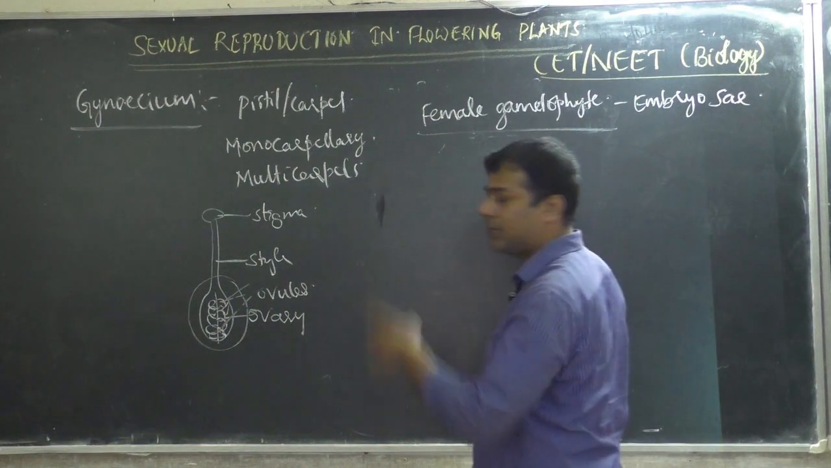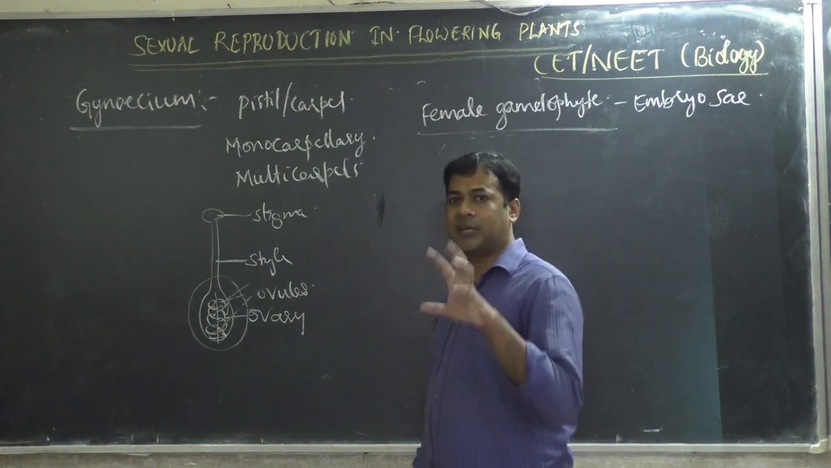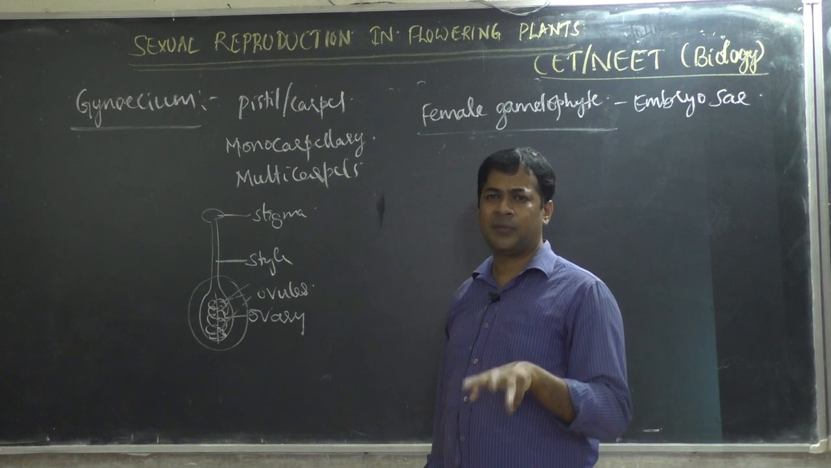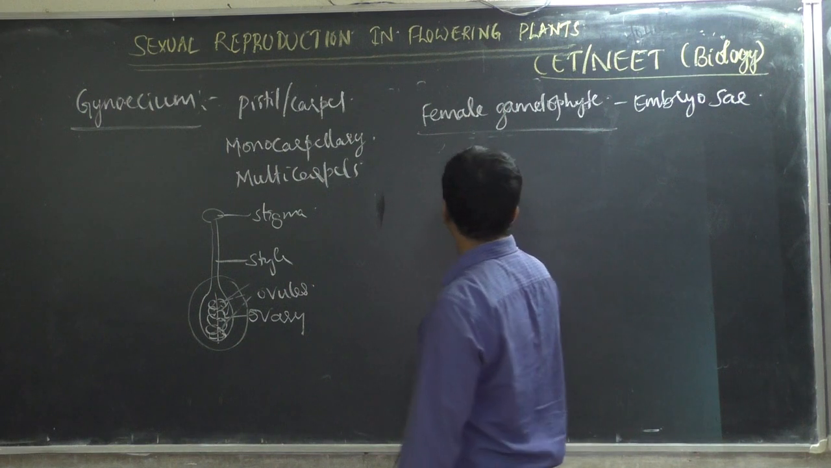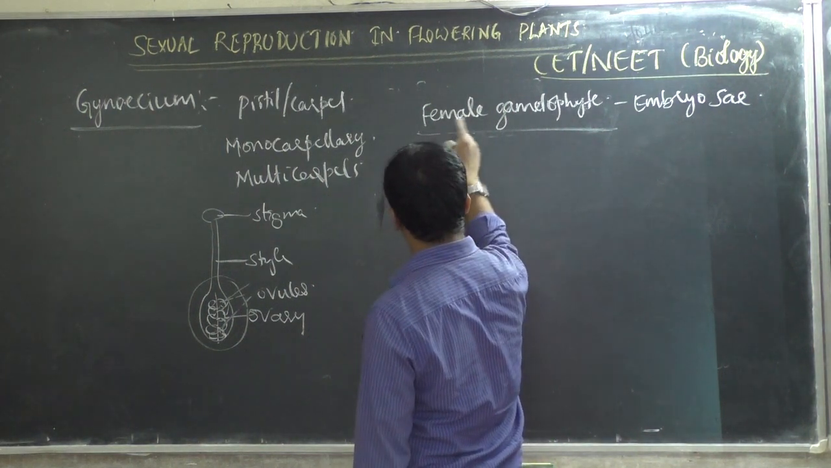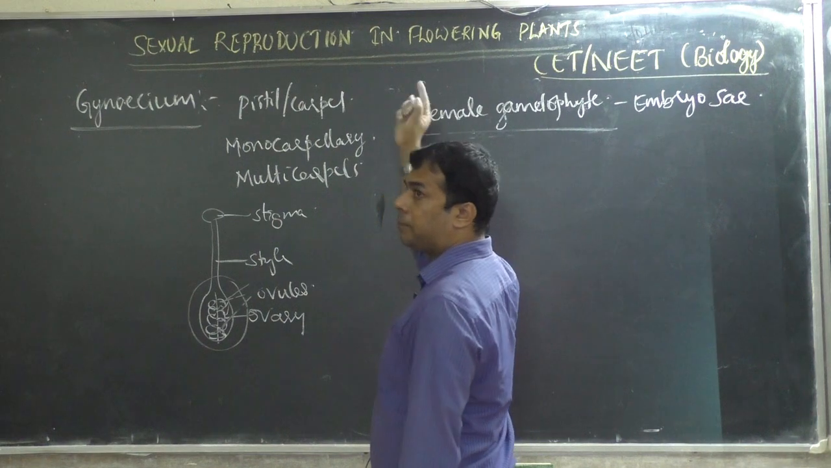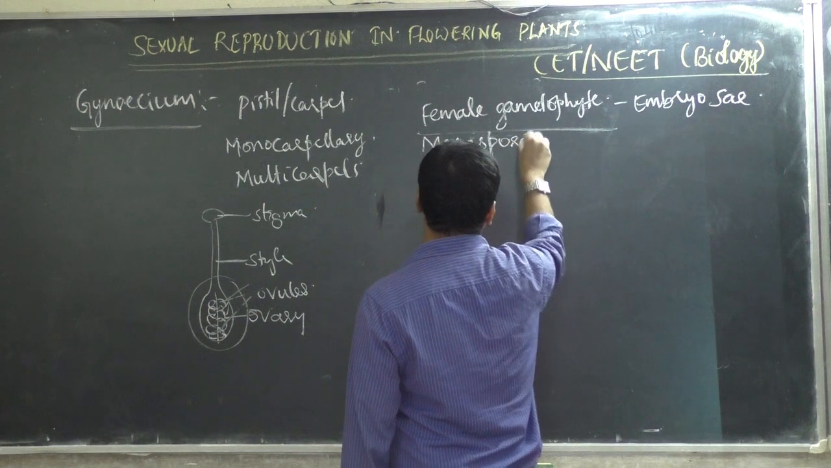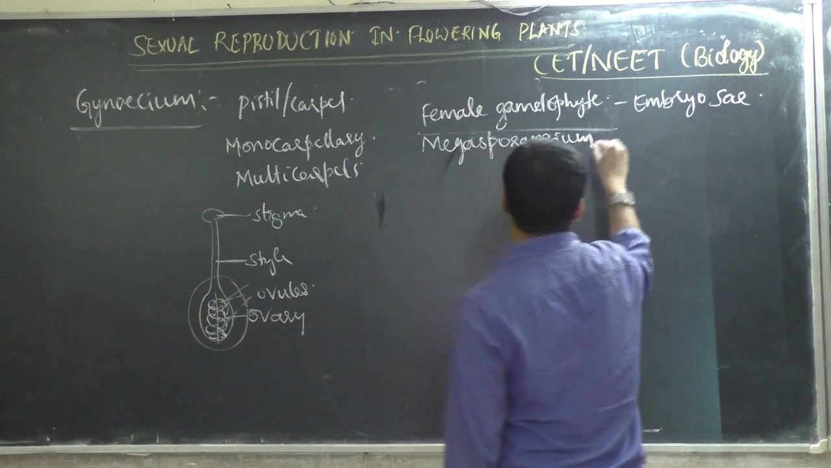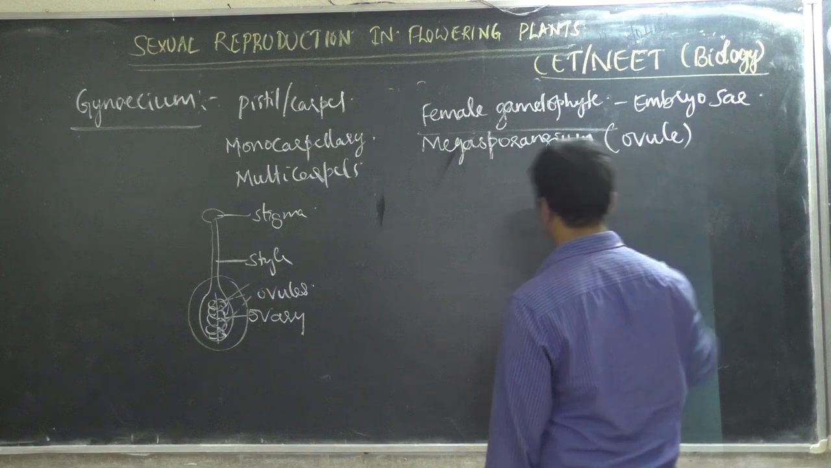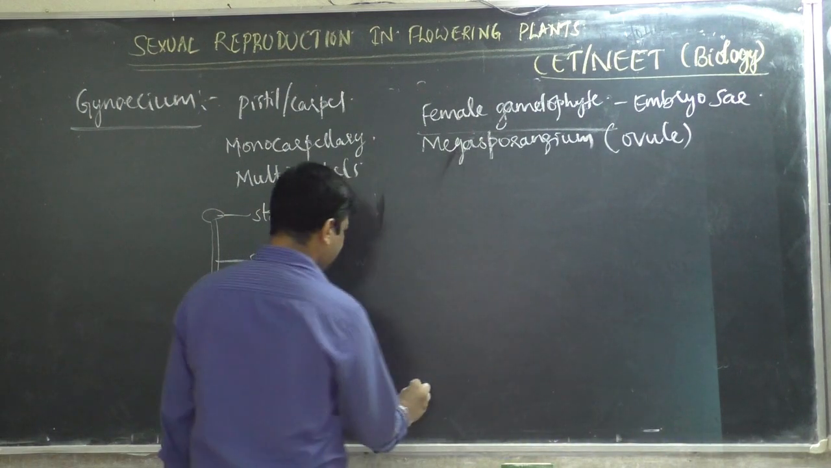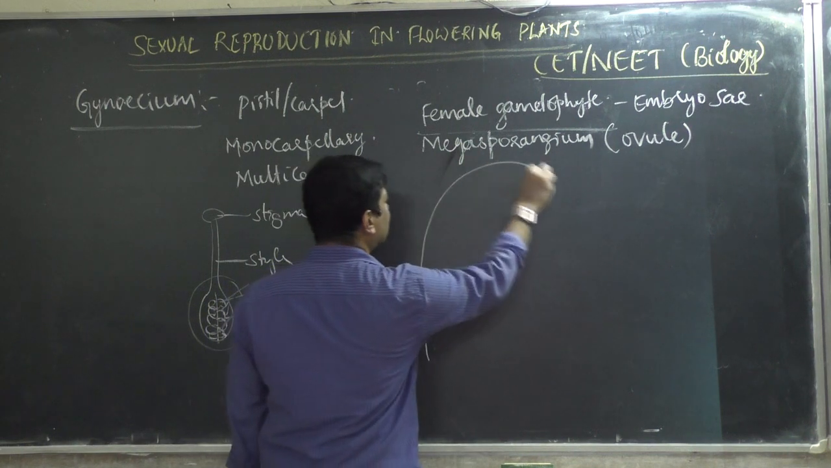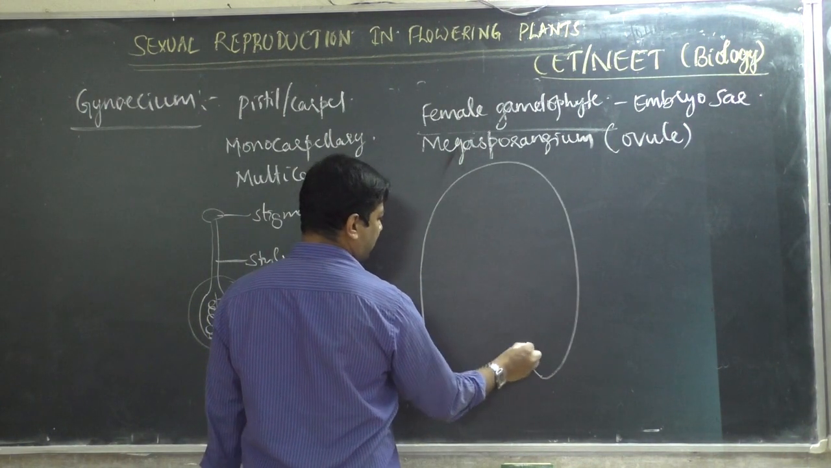Male gametophyte is pollen grain. Female gametophyte is embryo sac, because the embryo sac contains 8 cells inside. You know this: 3 antipodal cells, 2 polar nuclei, 1 egg and 2 synergids. So this female gametophyte, the embryo sac, will be present inside the megasporangium. So megasporangium is ovule. If you see the structure of ovule, there are 6 different types of ovule. I will draw one structure that is called anatropous ovule.